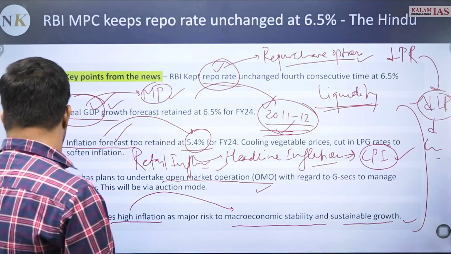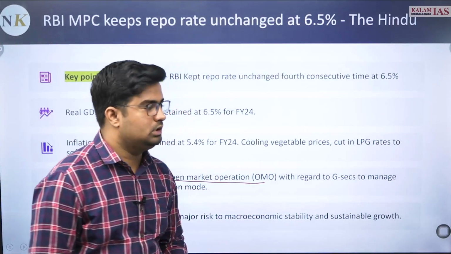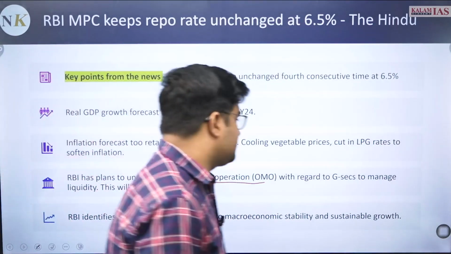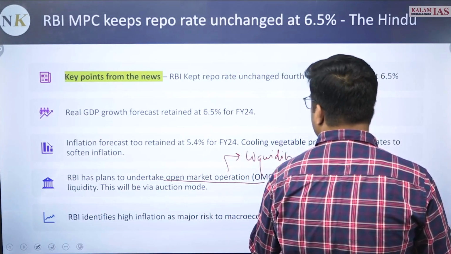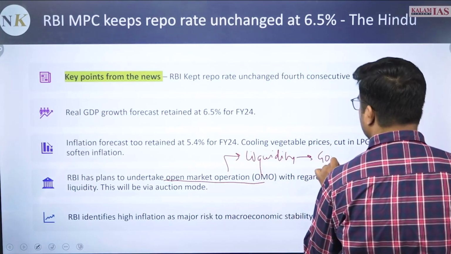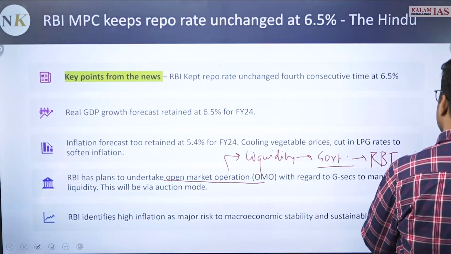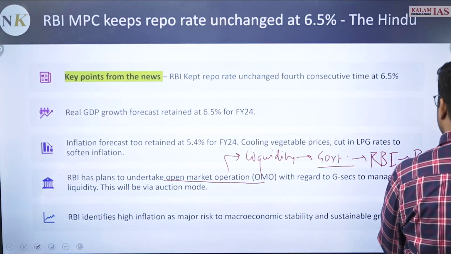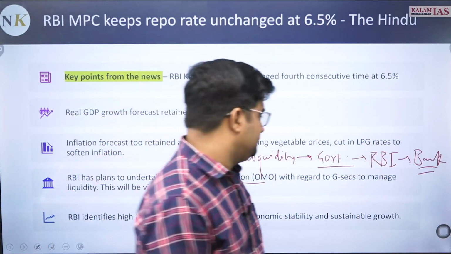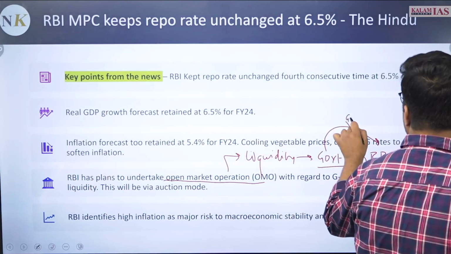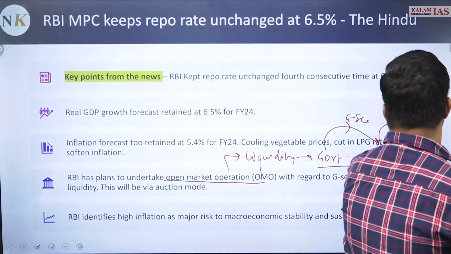Apart from it, now another part within the discussion is the open market operation. This open market operation you need to understand to provide liquidity aspect to whom? Government. What RBI does on behalf of government, it sells the government securities to the banks, and the operation is called open market operation. Government will give the government security to RBI. This RBI will give this government security to bank, for example 10 crore.